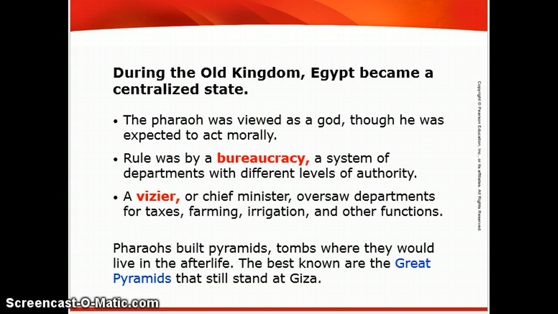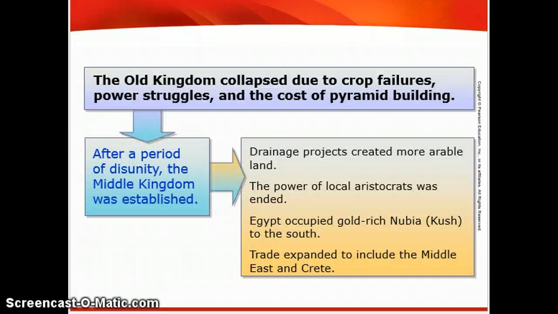Pharaohs built pyramids in the Old Kingdom, which is known as the Pyramid Age. These pyramids were built as tombs where they would live in the afterlife, and we'll talk more about the afterlife of the Egyptians when we get to their culture in the next section. The best known pyramids are the Great Pyramids that still stand at Giza. The Old Kingdom collapsed due to crop failures, power struggles, and the cost of pyramid building. Pyramids are going to take a very long time to build, and they're very expensive.